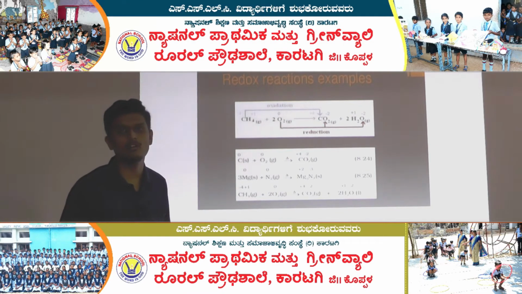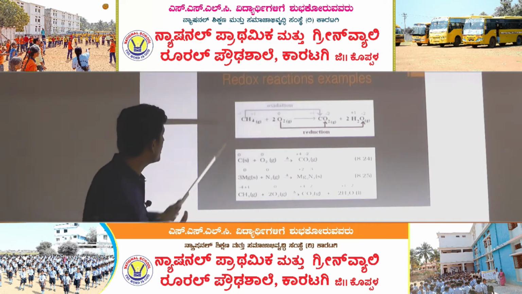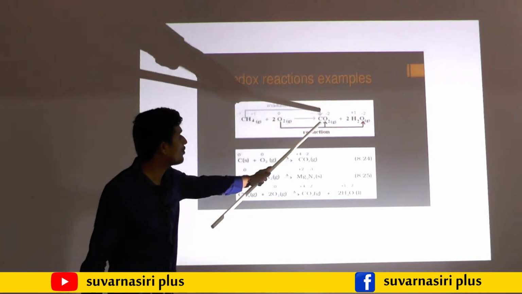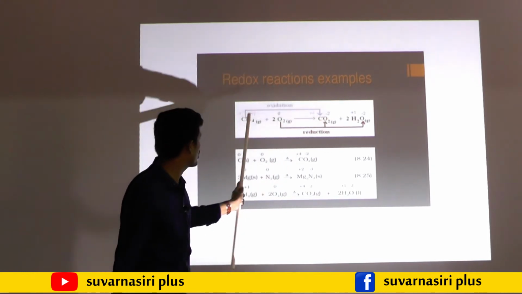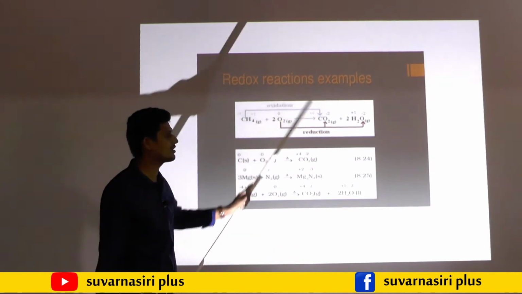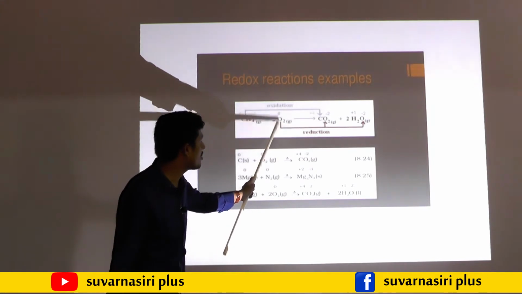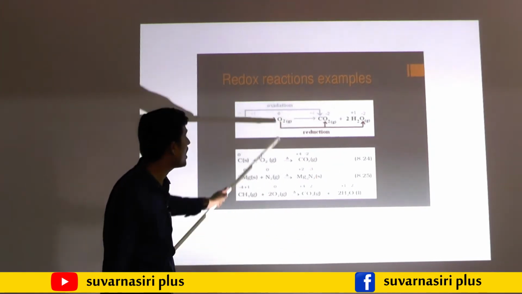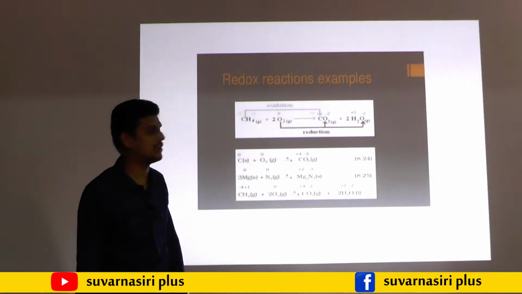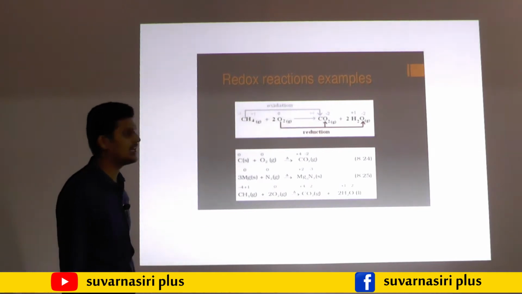As I told earlier, oxidation is addition of oxygen or removal of hydrogen. Here hydrogen is removed, so it is called what? Oxidation. Hydrogen is removed, and in its place oxygen came, so it is called oxidation. In the reduction reaction, for the simple oxygen, hydrogen is added. Addition of hydrogen is called reduction. So these are the best examples of oxidation and reduction.